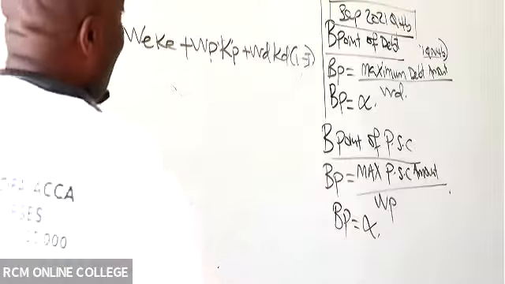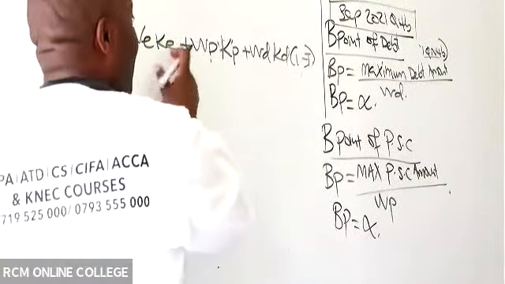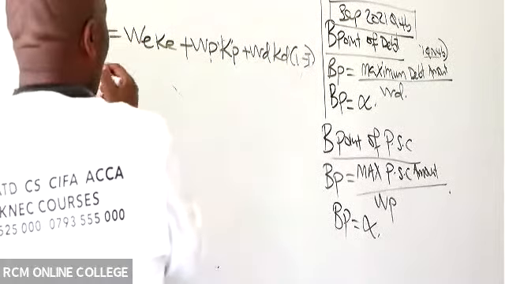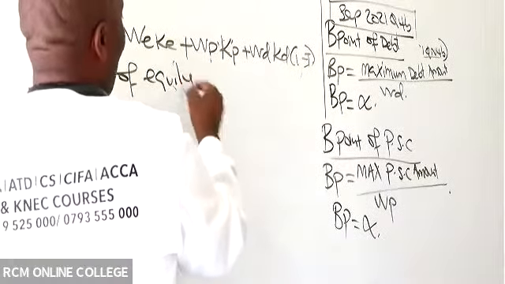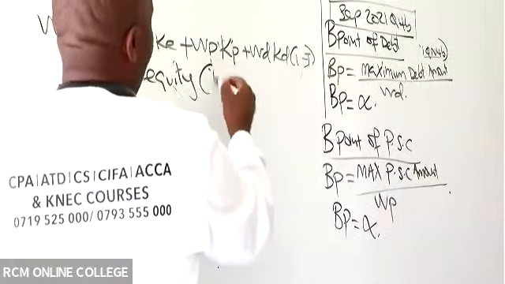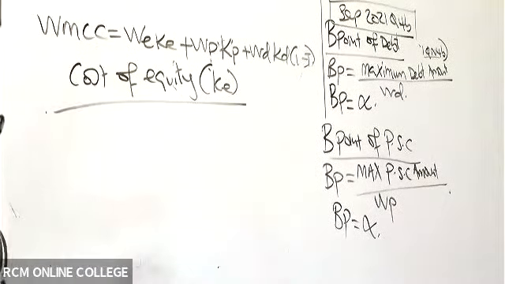So you see, I don't have a problem with weights. Weights already we have them, isn't it? So what I do not have are these parameters. So we start with cost of equity, which is KE.